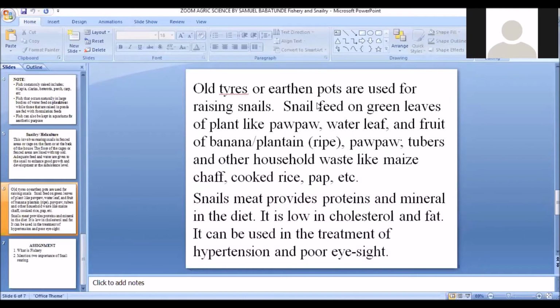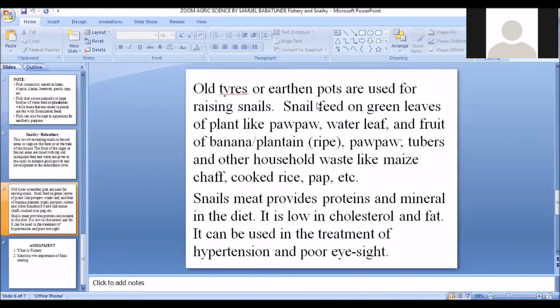The feeds that snails feed on include the green leaves, leaves of pawpaw, the water leaf, and also fruits like banana, the plantain, your pawpaw, and tubers. They also feed on household waste like maize chaff, cooked rice, and pap. So all these are what snails feed on.